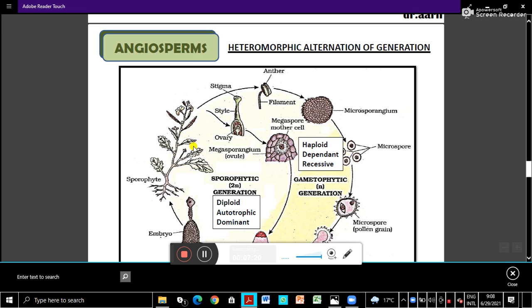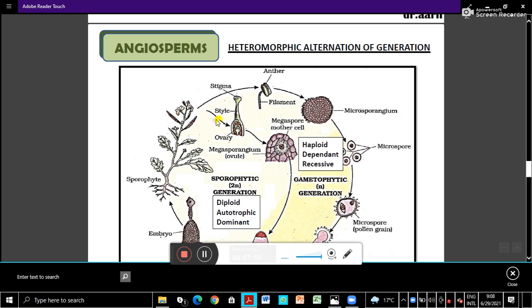So this whole plant we have just learned is the sporophyte, diploid, 2n. In each cell there are 2n chromosomes, pairs of chromosomes. So this is the sporophytic diploid plant body. And here the flowers are the reproductive structures.